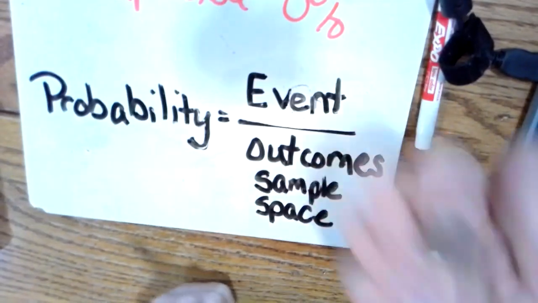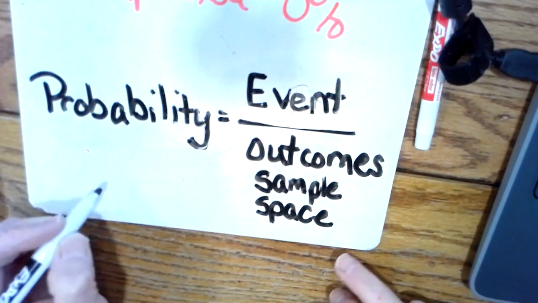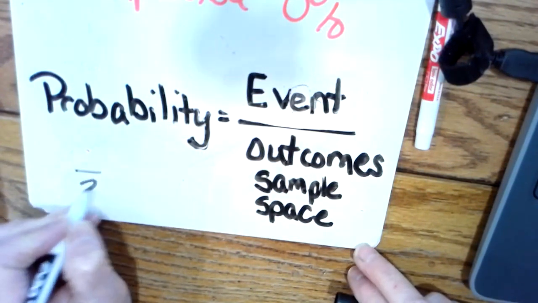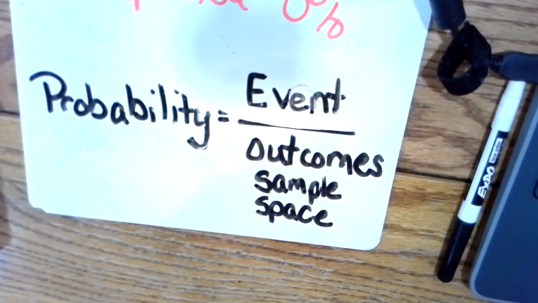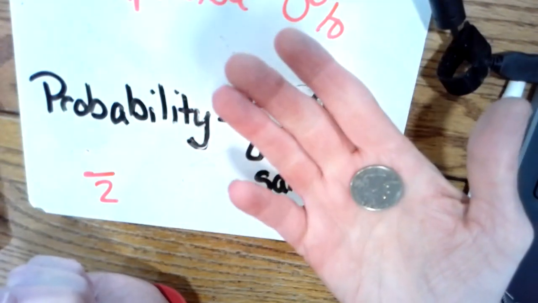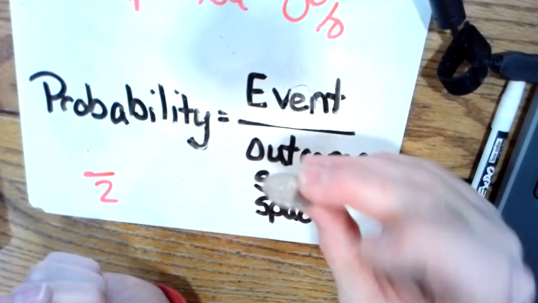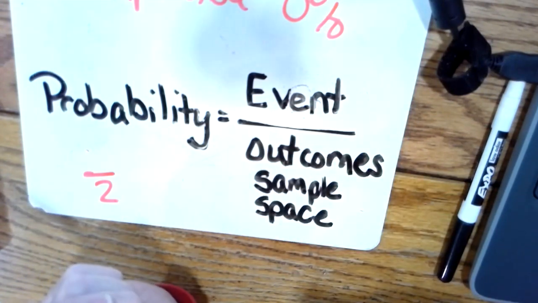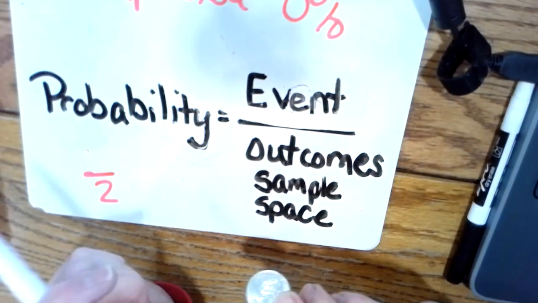So with a coin, how many possible outcomes are there? There would be two. There are two possible outcomes on a coin, heads or tails. Can't get anything else. A lot of kids are like, well, what if it lands on its side? You know, gravity works. It's not going to land on the side and stay there the whole time. So it's either going to land tails or heads.